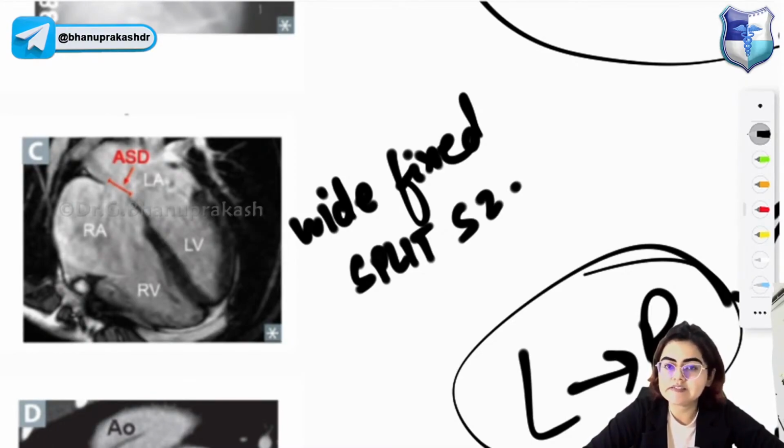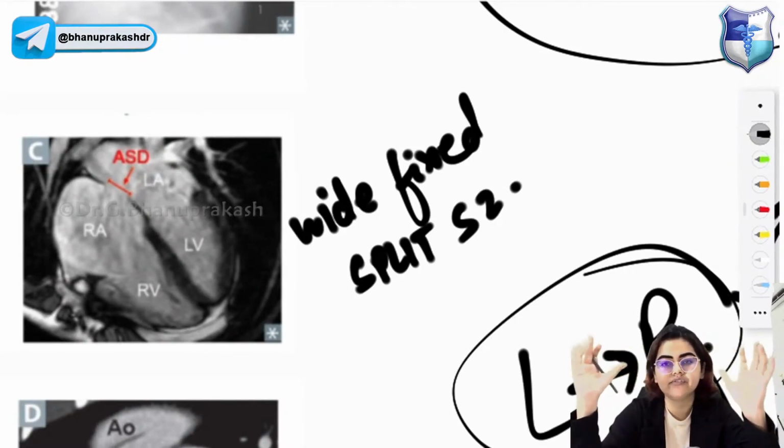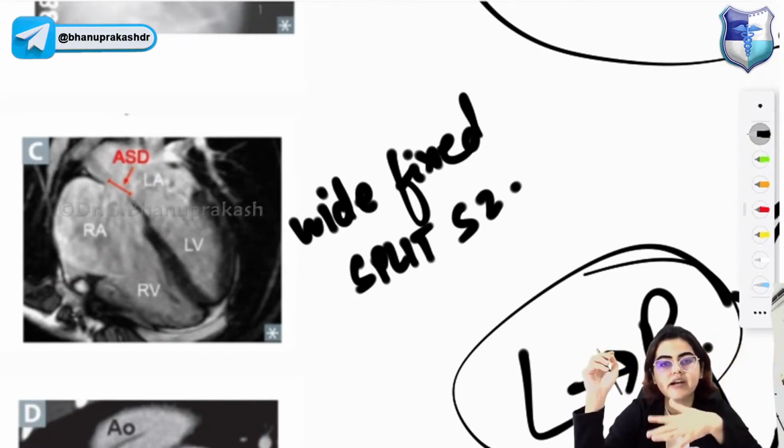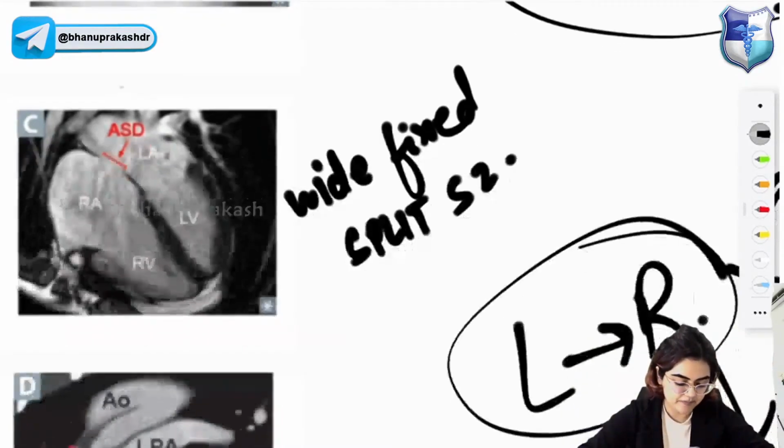Okay, so ASD is associated with Down syndrome, that you have to remember, and since the right side of the heart is connected to the left side of the heart, ASD can result in paradoxical emboli also. ASD can result in paradoxical emboli.